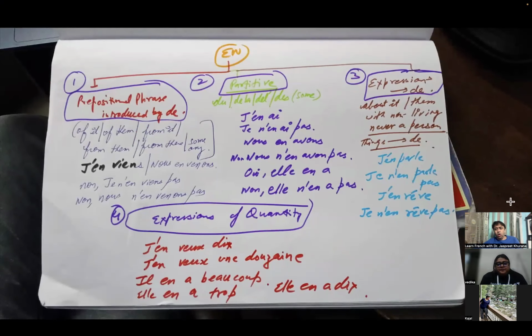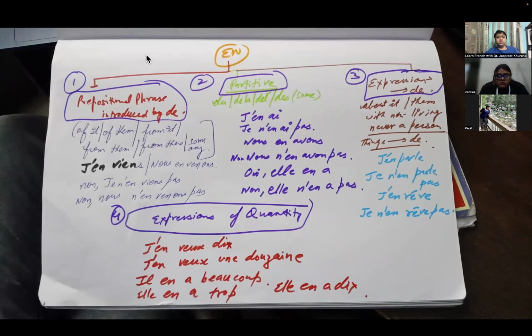En is a prepositional phrase we can use. It can be used as a prepositional phrase introduced by de. It can be used as a partitive. It can be used in expressions with de. It can be used with expressions of quantity. So this is the en chart. If I'm using it as a prepositional phrase introduced by de, I will use it at places where I want to say of it, of them, from it, from them, from there, or some. For example, j'en viens. J'en viens means I'm coming from there.